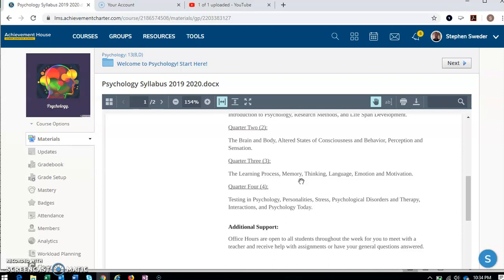And then finally, in our last quarter, quarter 4, we'll talk about testing in psychology. How do we test people in psychology? Personalities. Everybody's got different personalities, and what forms those personalities. Talking about stress, psychological disorders, and therapy, how we treat psychological disorders as well. Interactions, how we interact with each other socially, with our friends, with our parents, with other people in our societies, and then even talking about some of the different things going on in psychology today.